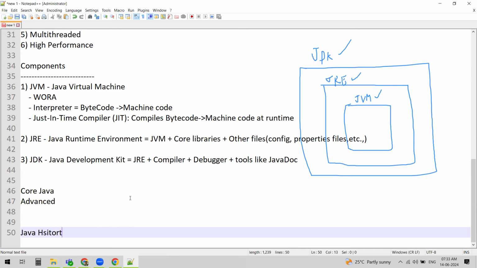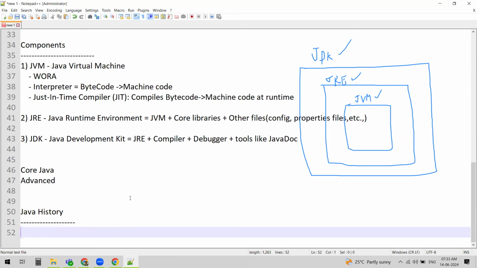Now let us understand how Java evolved. Java history. Java was developed by James Gosling and his team. James Gosling and his team created a language named Awk in 1992. They wanted to create a new programming language, and they were working on it and created a language called Awk. It was named Awk because there was an Awk tree outside Gosling's office, so they just named it that.